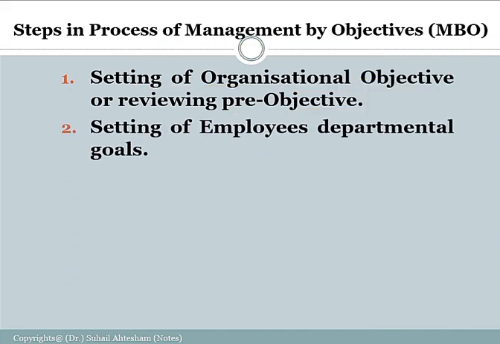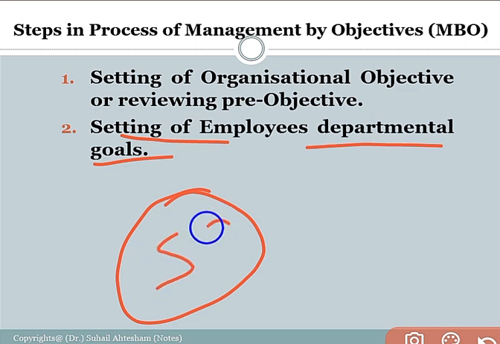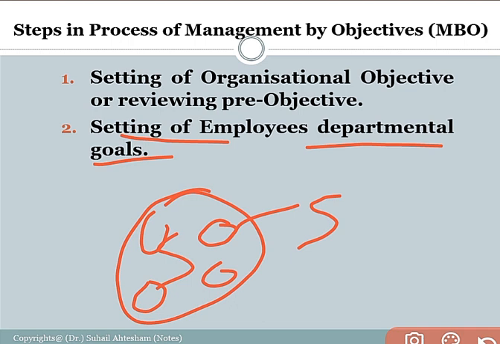Second, setting of the employees' departmental goals, right? After setting the organizational objective, then there is subdivision, that is department, right? We have already discussed in our previous lecture that the complete business is known as a system, and the various sub departments in the business are known as subsystems, right? And departmental goals are many, right? There are many departments: account department, HR department, marketing department, right?